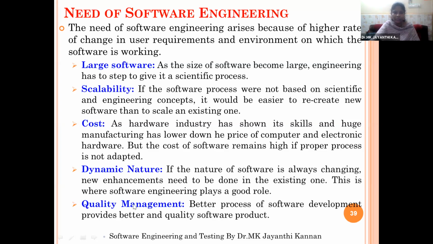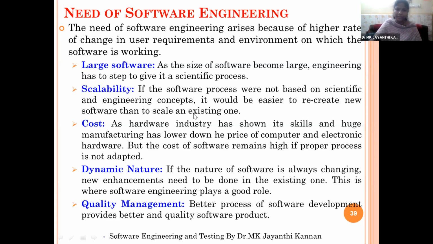So we need to consider all the quality aspects and testing aspects of your software engineering. So to understand all those components while creating a big project, we are studying software engineering. So any doubts so far?